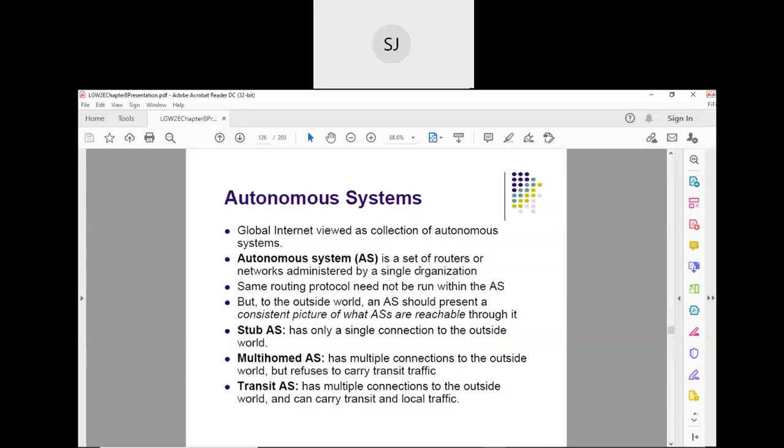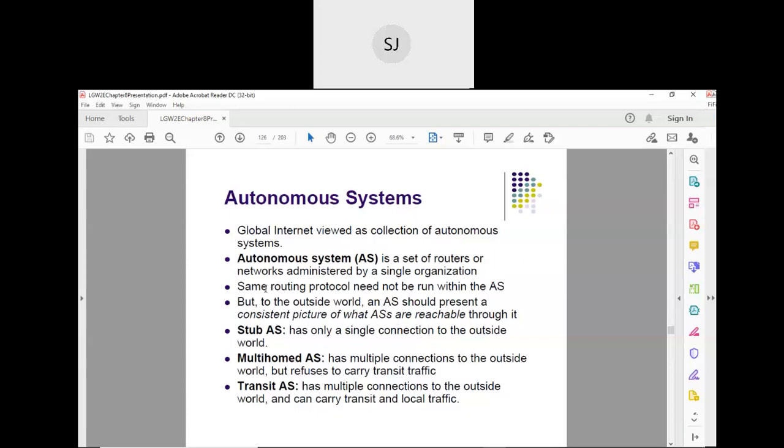That picture should come to your mind. It is not a small network. And since an autonomous system is a network of networks, there are different networks in a single autonomous system.